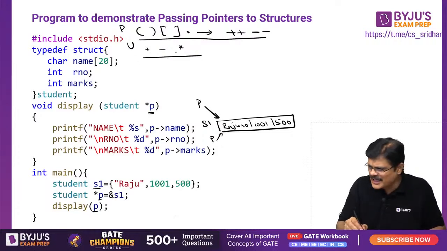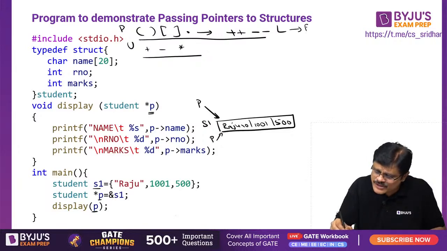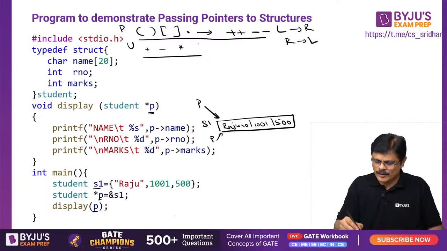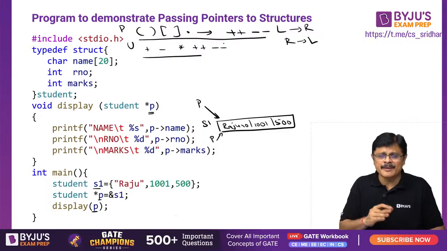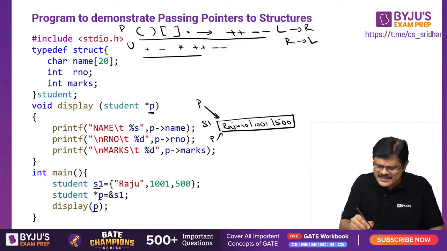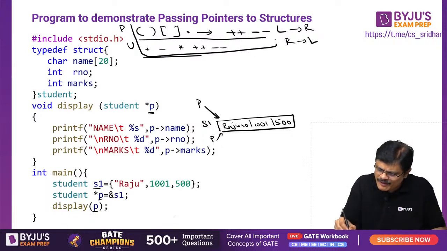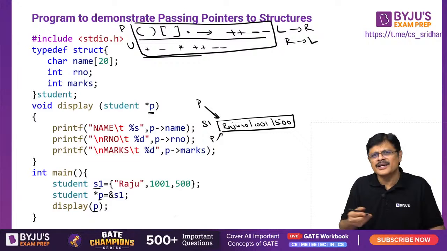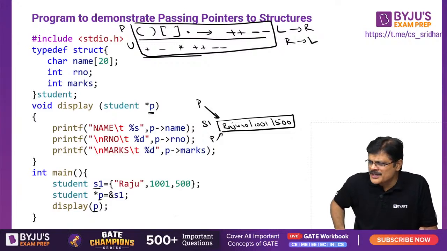Star is a unary operator, and this fellow has lower precedence. This is left to right associative. These fellows are right to left associative, my dear friends. The prefix increment and prefix decrement, all these are in the next level. I want all of you to verify this once. Then it automatically gets fixed, you don't have to worry about it. Am I clear? Hope you understand.